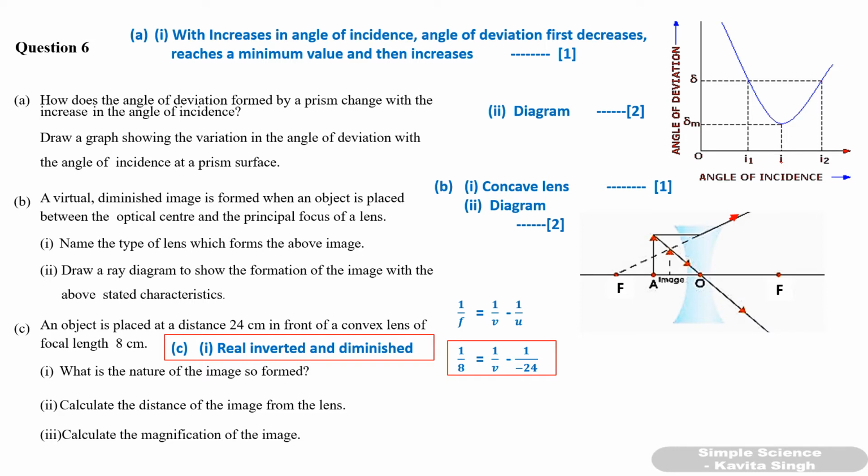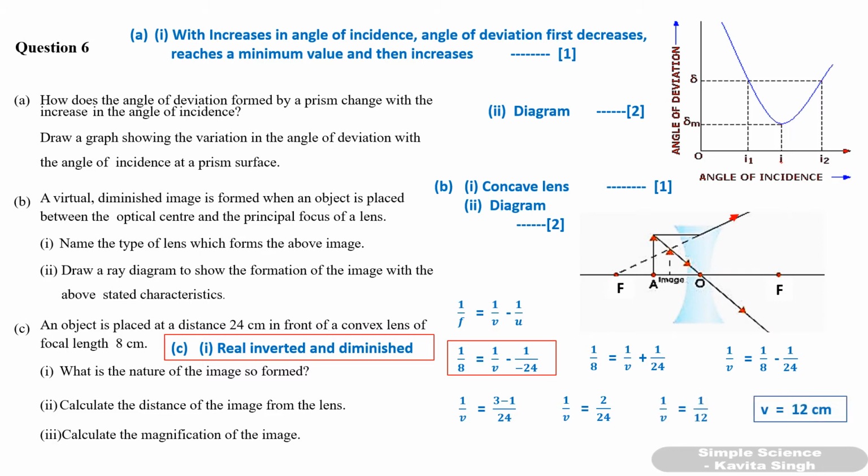Okay, now rearrange the terms, do the calculation. You will get 1 by v is equal to 2 upon 24, which is nothing but 1 by 12. So v is equal to 12 centimeter. V is positive, that means v is on the other side of the lens. Okay, and the next part of the question is calculate the magnification of the image.